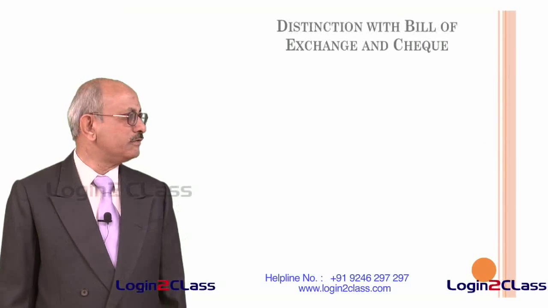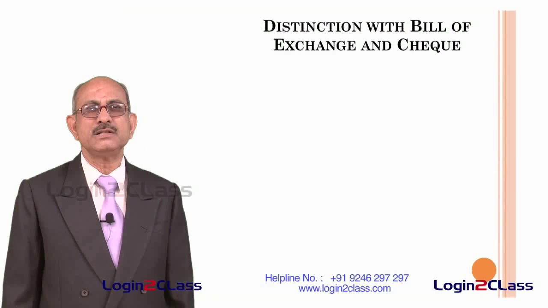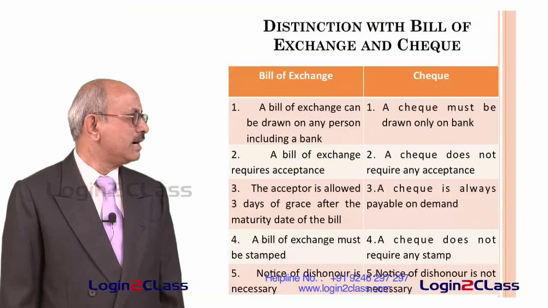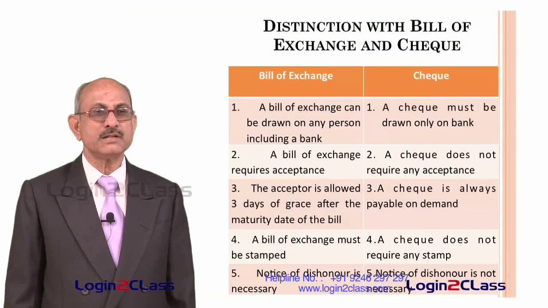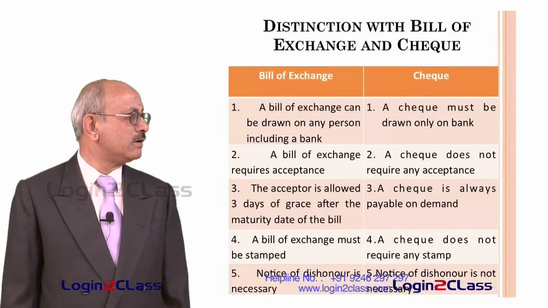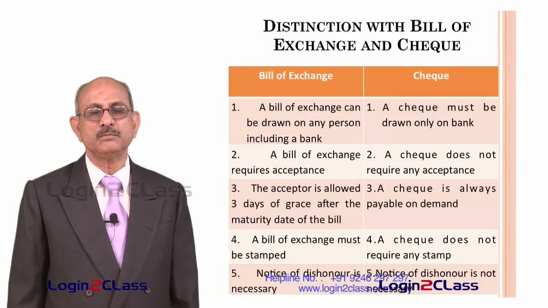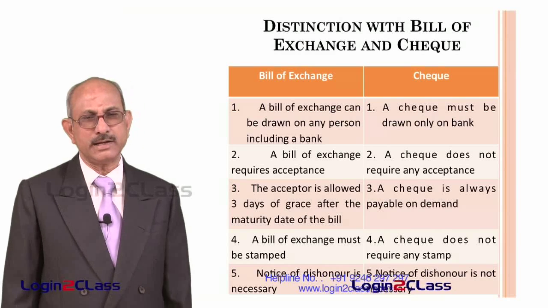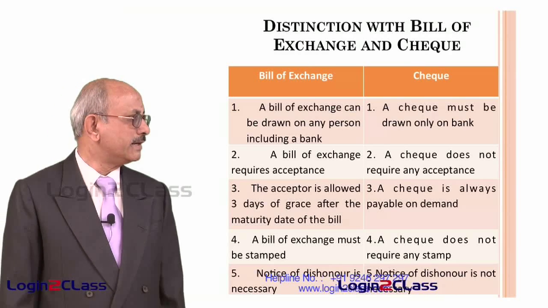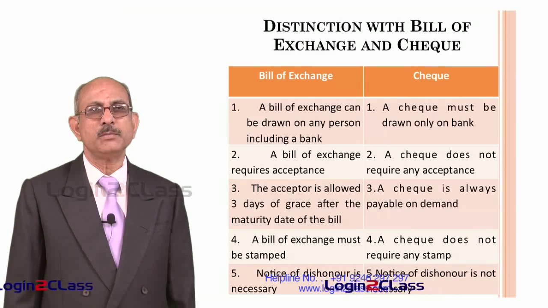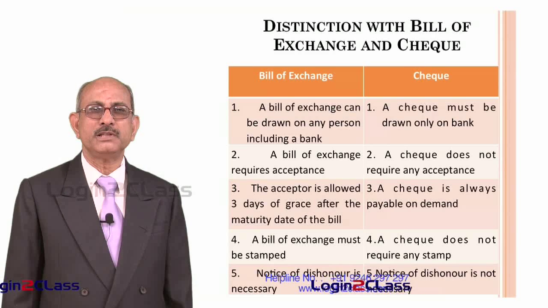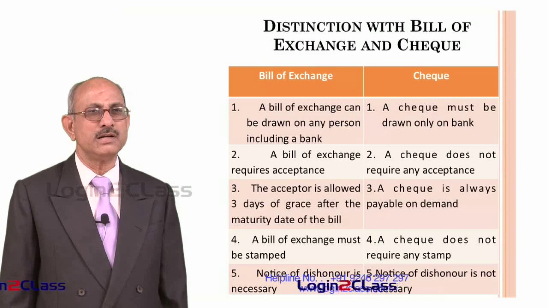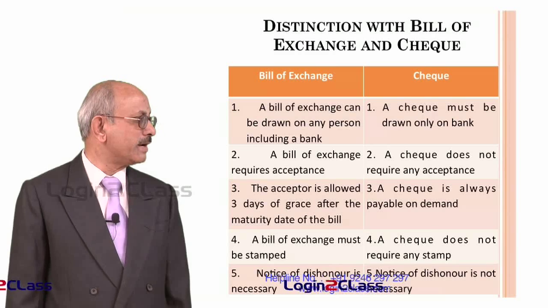So now we will try to find out what are the essential differences between a bill of exchange and a check. First of all, a bill of exchange can be drawn on any person including a bank. So the drawee of a bill of exchange can be anybody. It can be a bank, it can be any other person. Whereas a check is always drawn on a bank. It can be drawn on a specified bank only. It cannot be drawn on any bank, only on a specified bank.